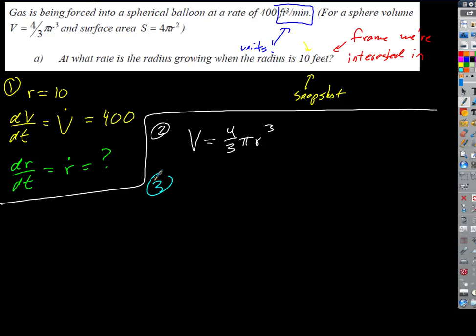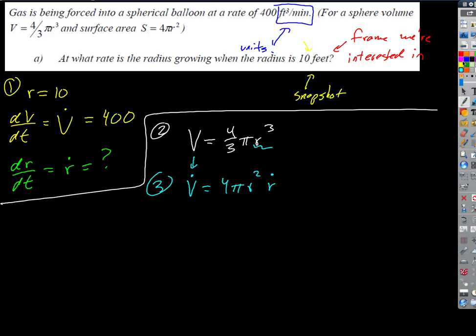So what's this side going to be if I differentiate with respect to t? V dot. Good. What about over here? I've got this 4/3 pi, I can leave out front. What's the derivative of r cubed with respect to t? 3r squared times r dot. Good. And then the 3 just canceled the 3. Okay, so there's the result of doing the calculus.